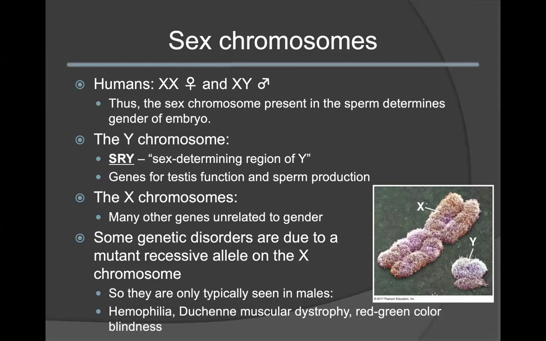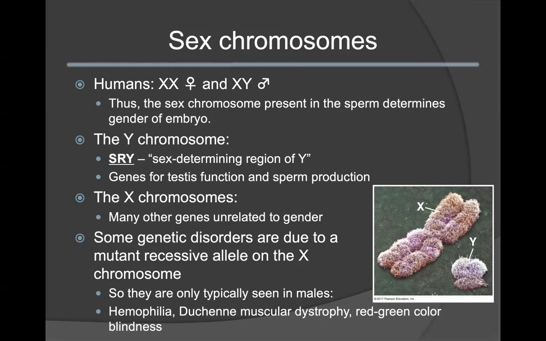The Y chromosome contains a particular region called the sex determining region or SRY region. On this location of the chromosome, the genes will be located for various traits such as testes function and sperm production. The X chromosome is considered to be essential because it is present in both males and females. The X chromosome can contain many other genes that are unrelated to gender. Some genetic disorders can be carried by the females or carried on the X chromosomes, and they are due to mutant recessive alleles. However, there are some genetic disorders that can be linked to the Y chromosome.